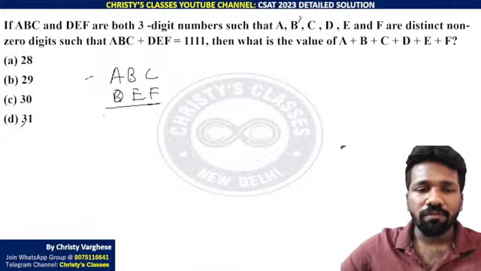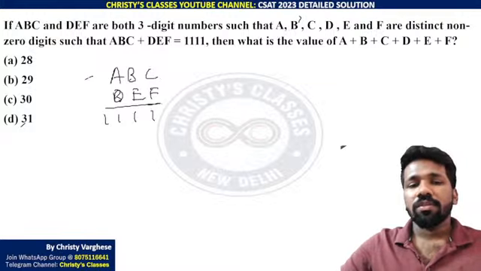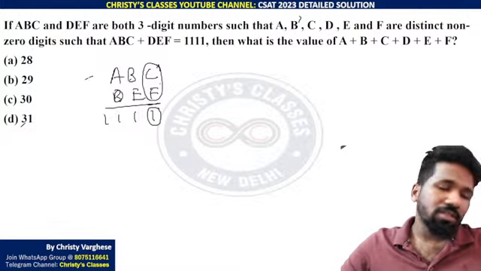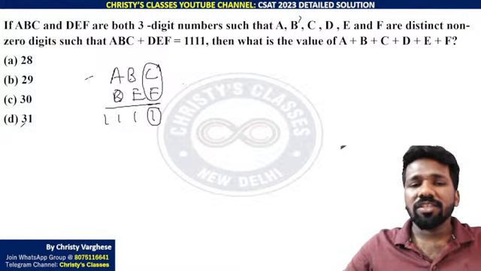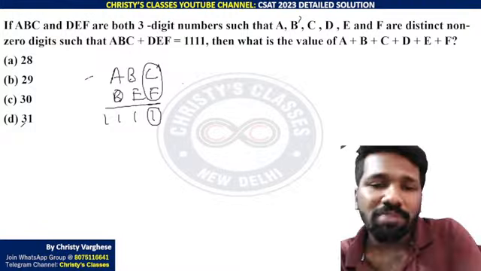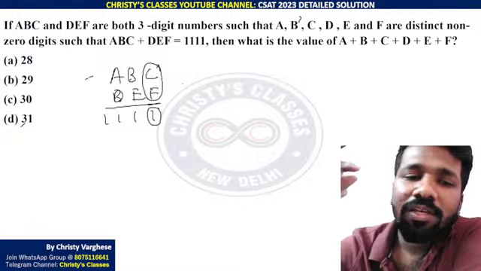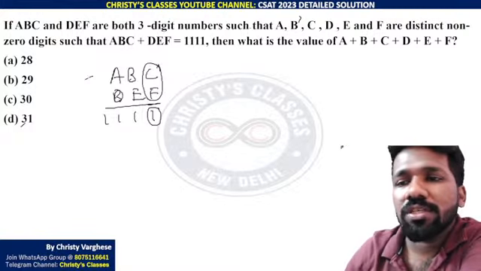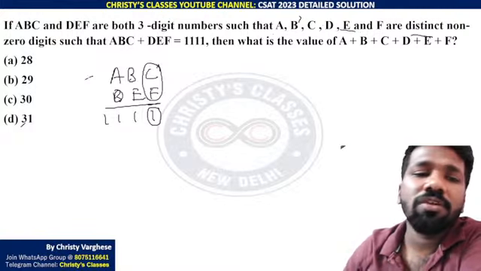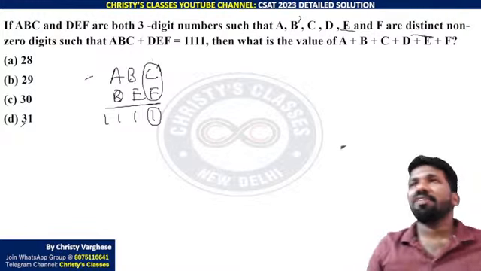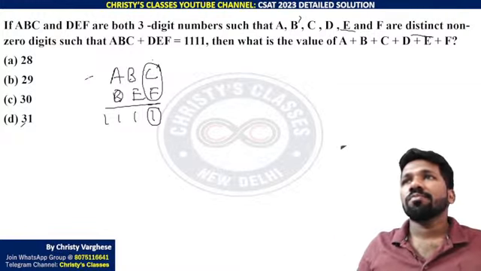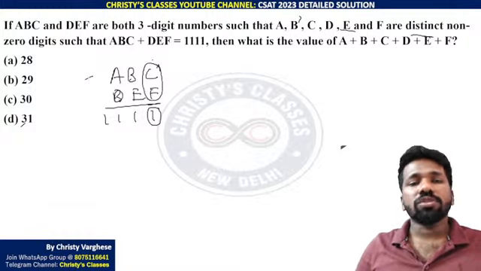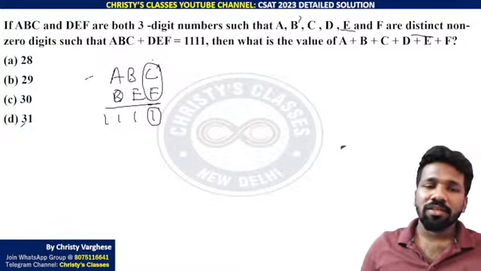ABC plus DEF is 1111. That means C plus F should add up to give 1 as the last digit. C and F are digits, and digits means 9 is the maximum possibility. 9 plus 9 is 18, so it can go to a maximum of 18, but the digits should be distinct. The question says all of them are different, so 9 plus 9 you cannot get. 9 plus 8, which is 17, is the maximum sum when you add two non-zero distinct digits.